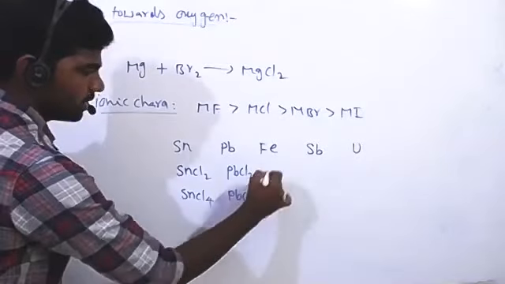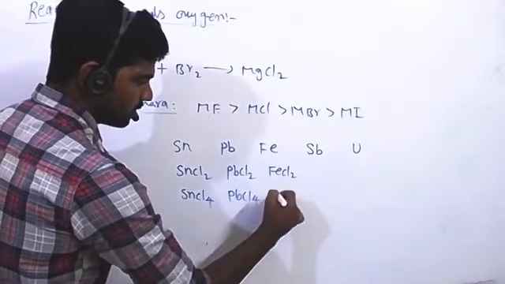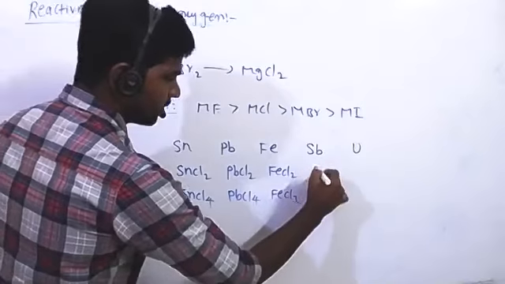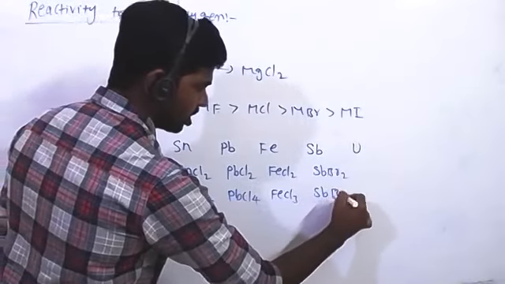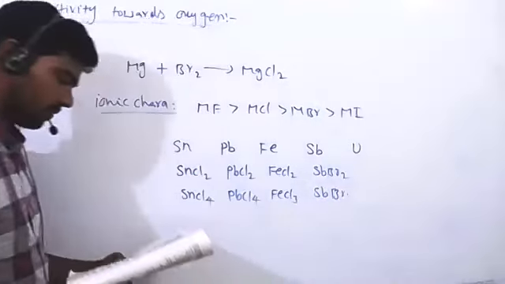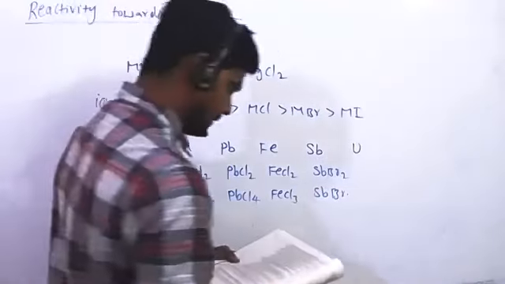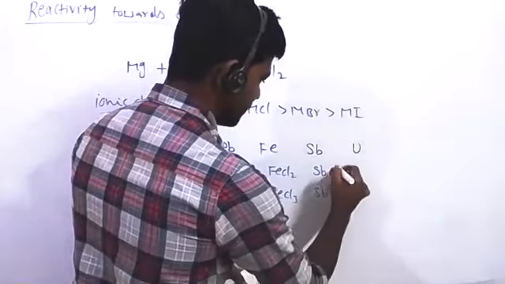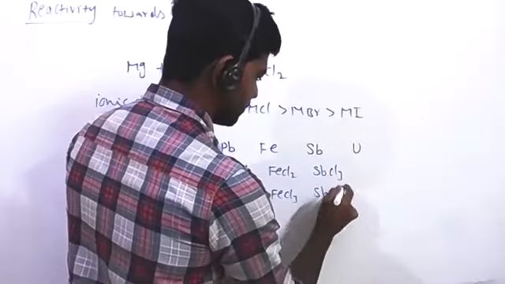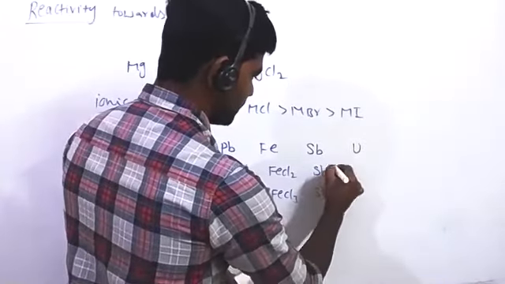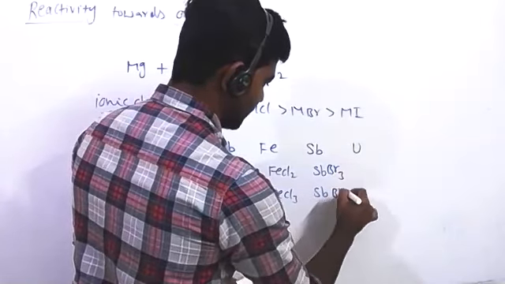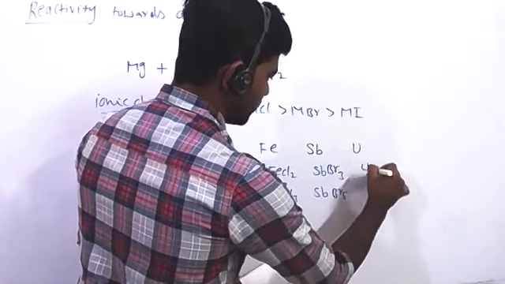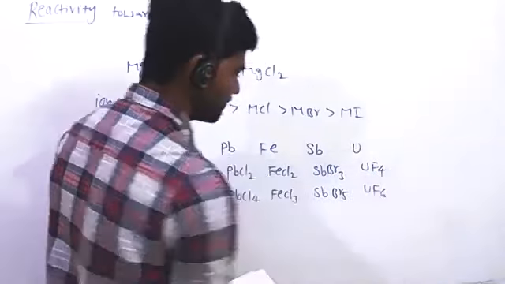Iron, FeCl2, FeCl3. Antimony, SbCl3, SbCl5, and uranium UF4 and UF6.